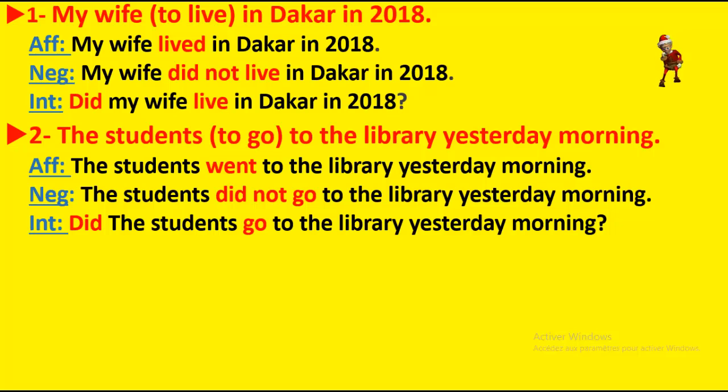Number 2, the students go to the library yesterday morning. The students went, the students did not go. Don't say did not went, because once again, do is an auxiliary, also called helping verb. When do comes to help went, it takes the preterit charge and it becomes did. Now went becomes the base form go: did not go. Did the students go to the library yesterday?